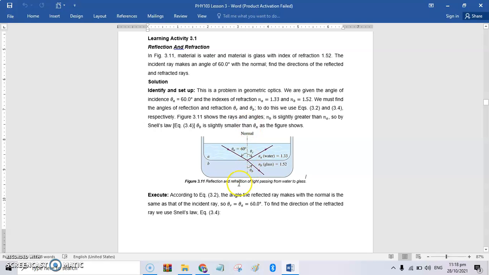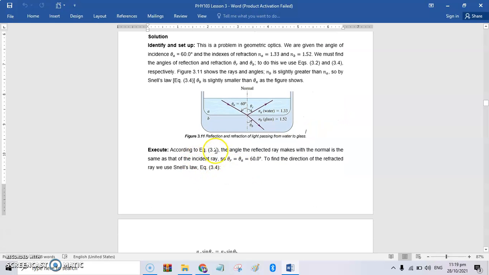Okay? From the normal. Now, this is a problem in geometric optics. We are given the angle of the incident ray na 60 degrees and the indexes of refraction. So, we must find the angles of reflection and refraction. To do this, we use equation 3.2 and 3.4 respectively.